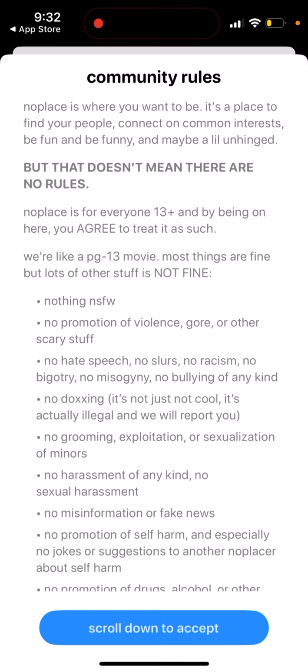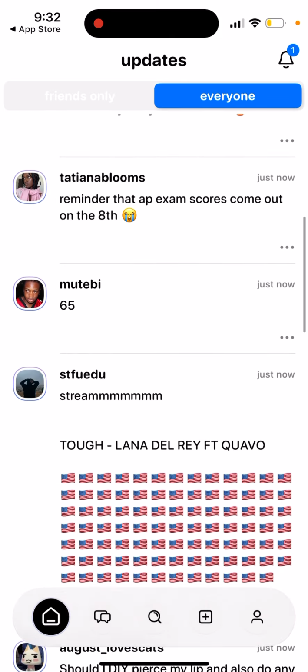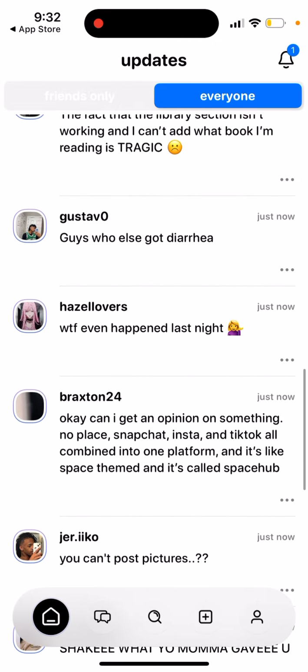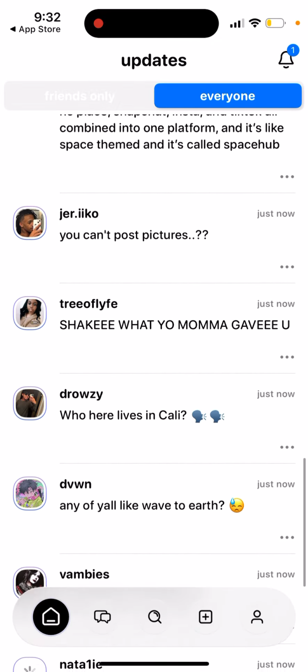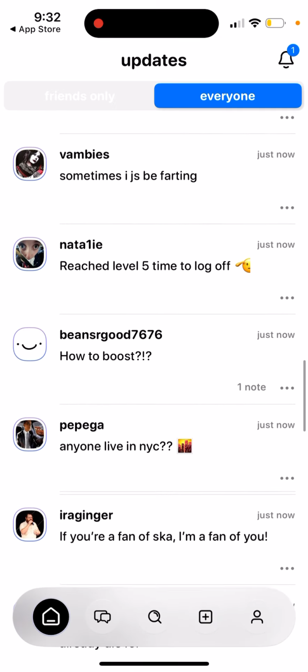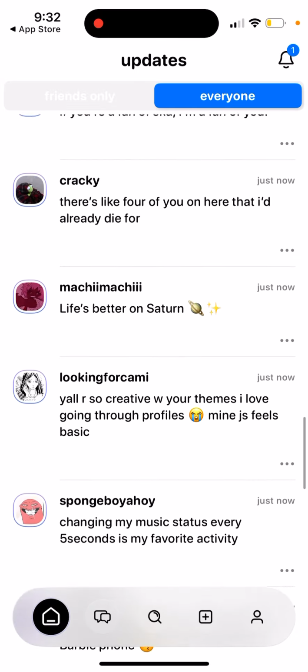So this is how it looks. Yeah, there are some community rules. It looks kind of like Twitter, so there are no images, there are no videos, just purely text, short text messages. But it has a very nice and funky design and some nice features.